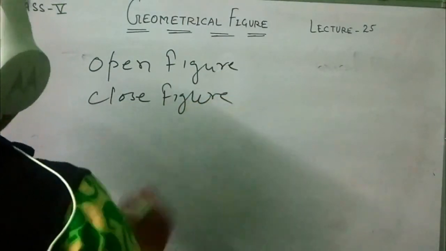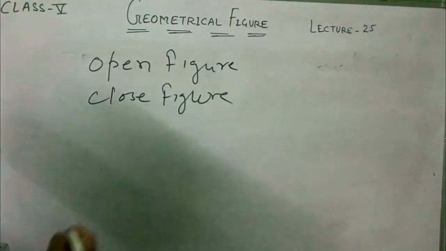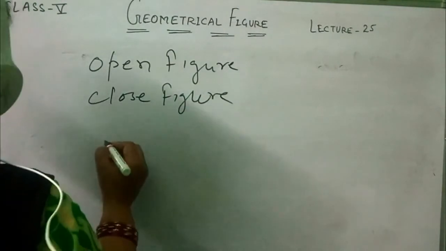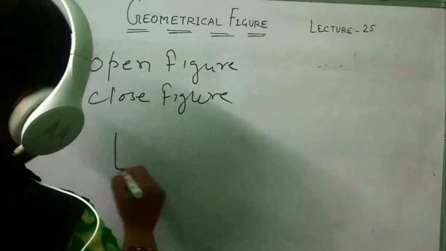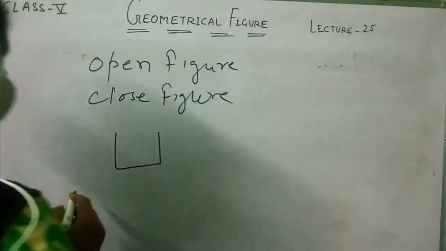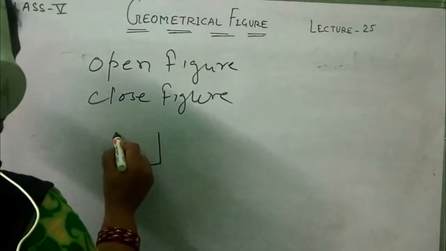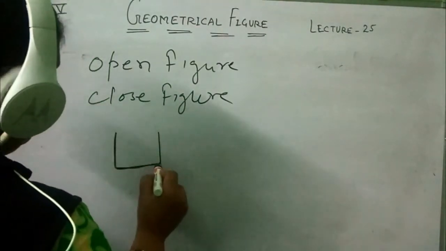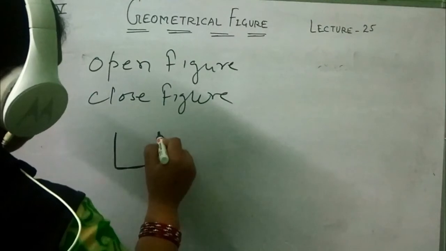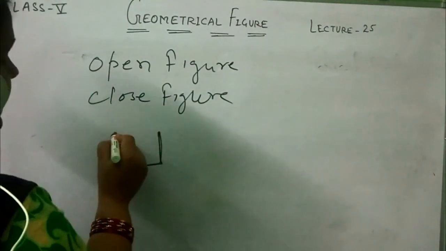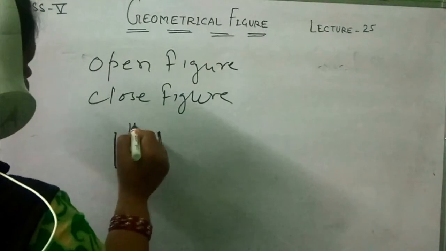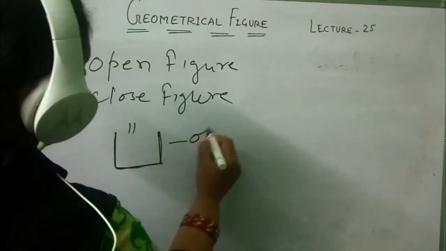It's very easy. If the figure is not completed, meaning if you are drawing this figure and it is not closed, see, here we start from here, go here and stop here, not going to the point from where we started. This part is open here, so it is called an open figure.